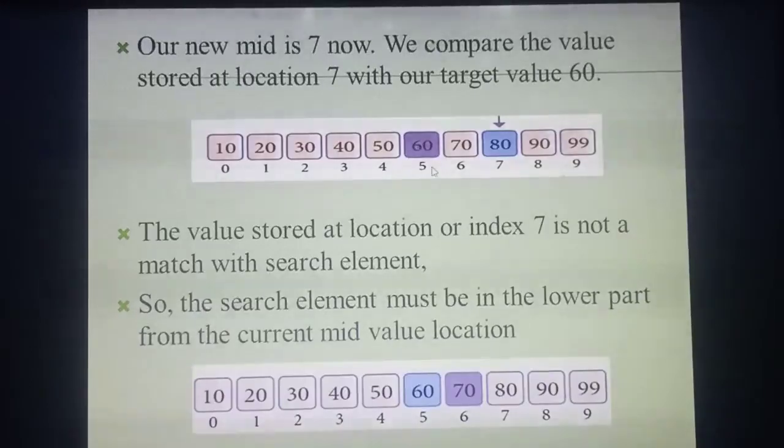Left side means you already got the value 80, and your target key value is 60. So between 60 and 80, how many values will be there? Only one value, 70. Understood? See the next diagram. They have shaded the value 70.